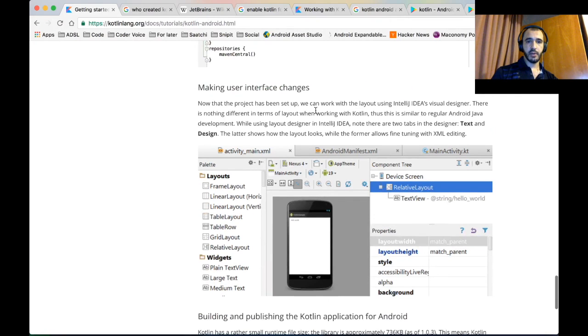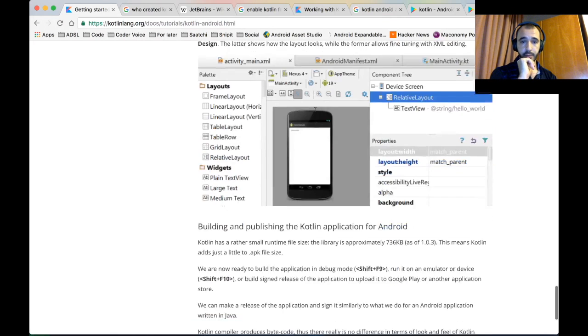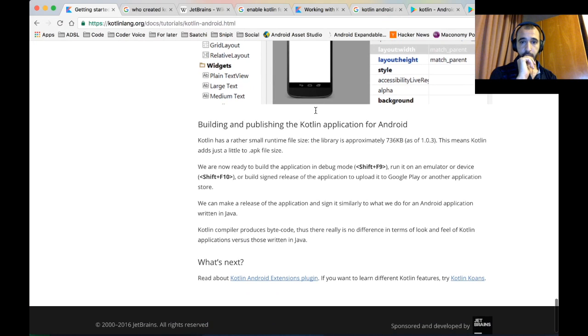Making user interface changes: now that the project has been set up, we can work on the layout. There is nothing different in terms of layout when working with Kotlin. Thus, this is similar to regular Android Java development while using Layout Designer. Note there are two tabs, I know that. Building and publishing the Kotlin application. Small runtime file size. The library is approximately 7 KB, 700. This means Kotlin adds just a little to the APK file size.